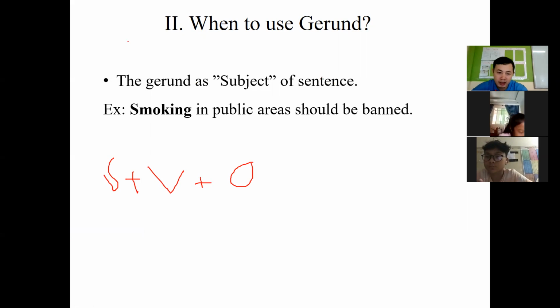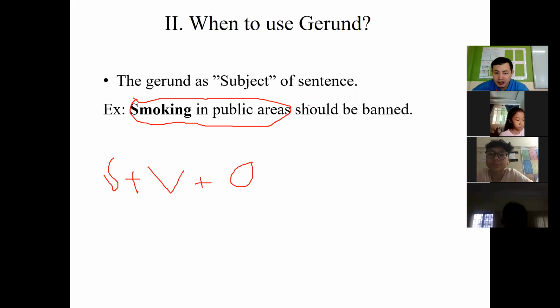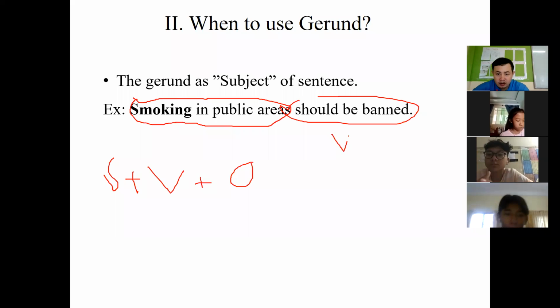So for example, smoking in public area should be banned. So where is the subject? We can see here, from smoking until area, this is the subject, and should be banned is the verb.